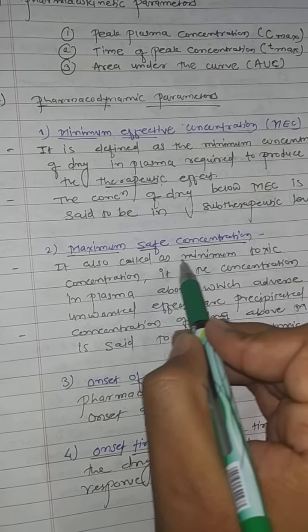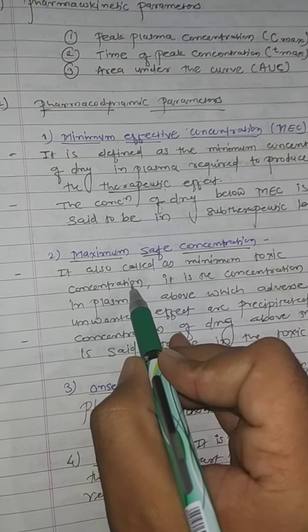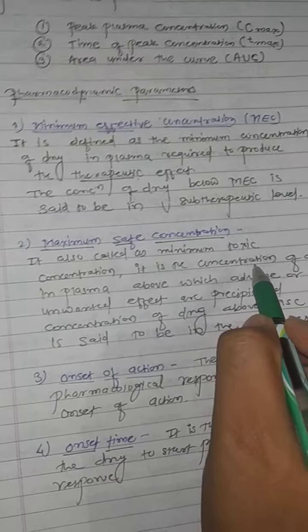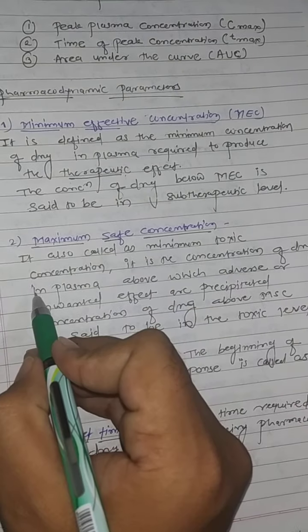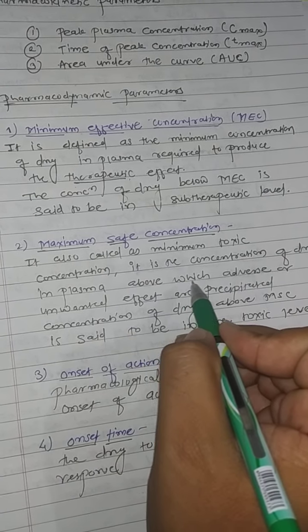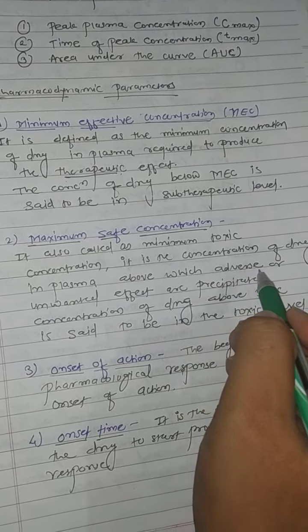Next, maximum safe concentration. It is also called the minimum toxic concentration. It is the concentration of a drug in the plasma above which adverse or severe toxicological reactions or unwanted effects are precipitated or produced.